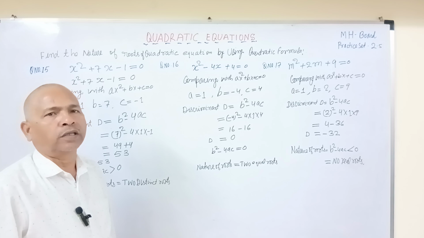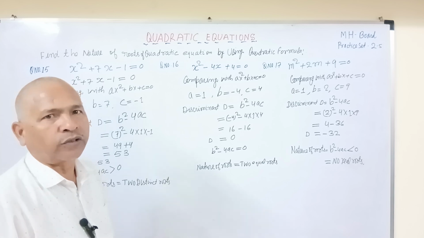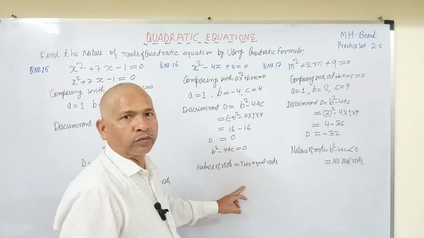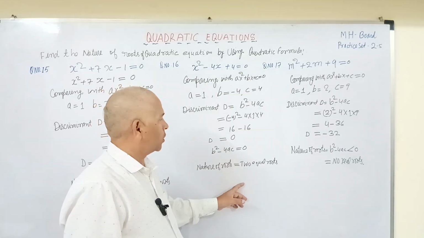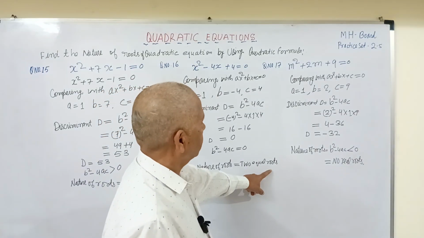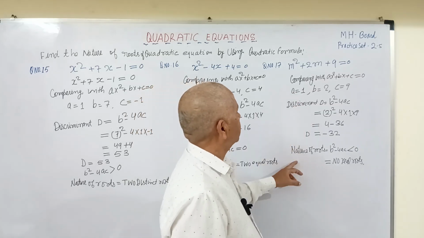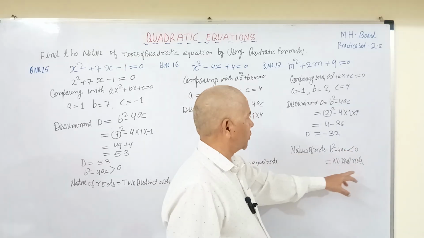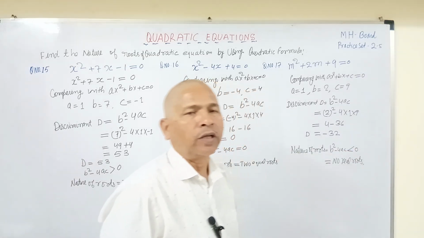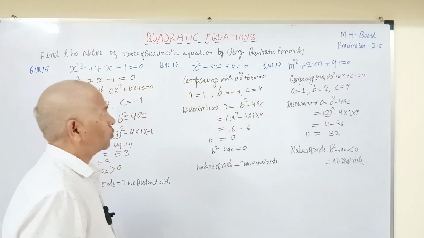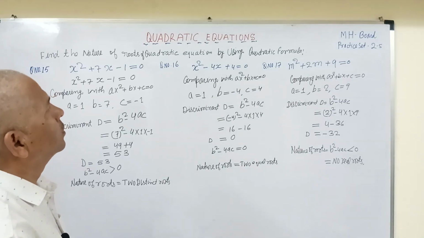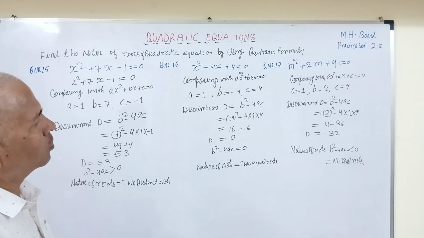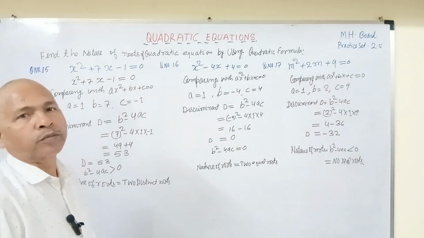If it is equals to 0, then we are getting two equal roots, means both the roots of the x will be equal. In this case, where we are getting b square minus 4ac is less than 0, the answer will be no real roots. So in this way, now I have solved all these questions and found out the nature of roots.